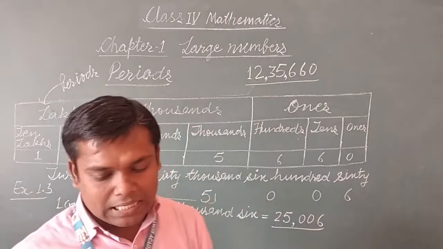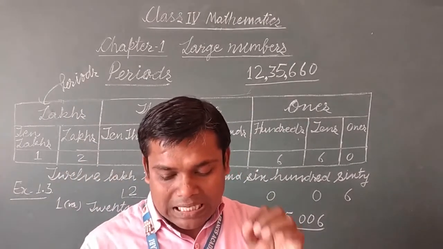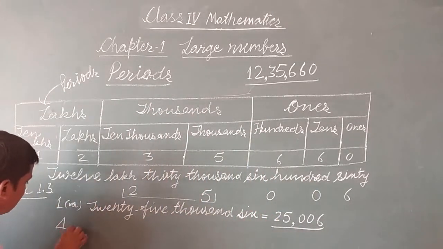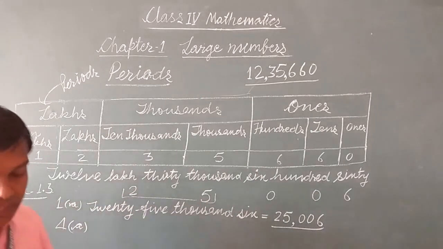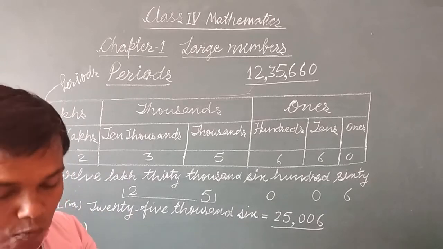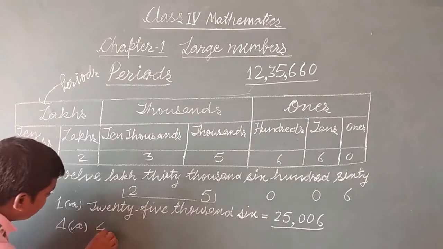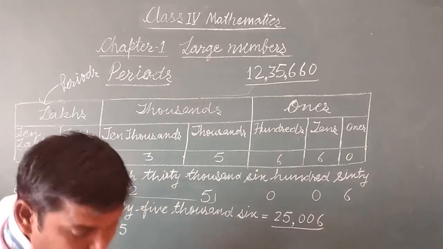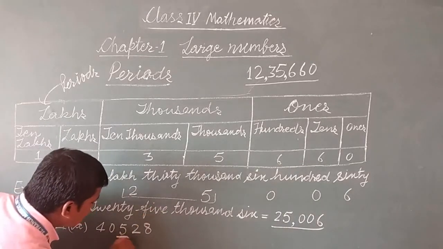Question number 4 is: write the period and place for each underlined digit. See question number 4a. It is given, write the period and place for the number 40,528, where 5 is underlined.